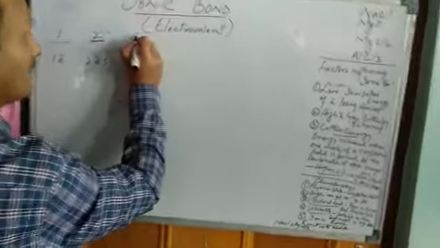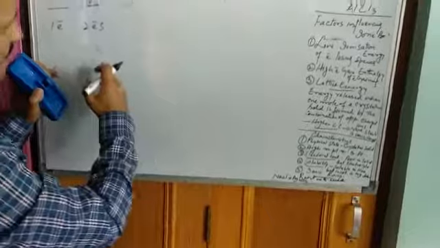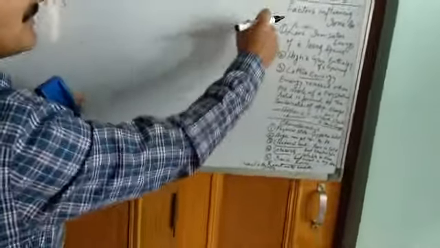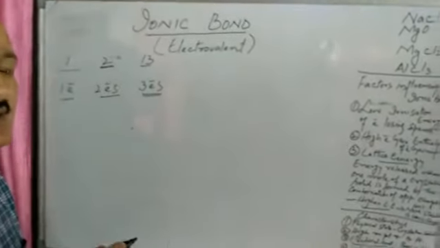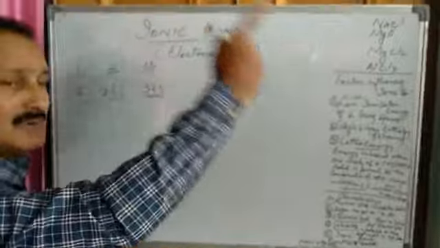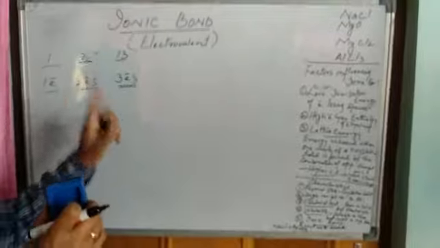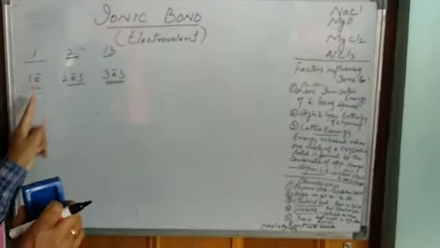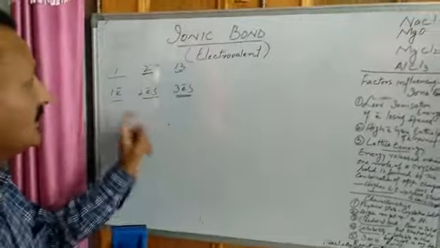And group number 13, not group number 3, group number 13: 1, 2, and then we jump to group number 13. Those elements have 3 valence electrons. So they have the ability to lose 3 electrons to acquire the stable electronic configuration of the nearest noble gas. So in the formation of cation, elements of group 1, group 2 and group 13 can lose electrons.